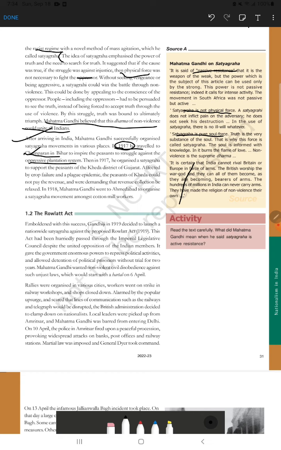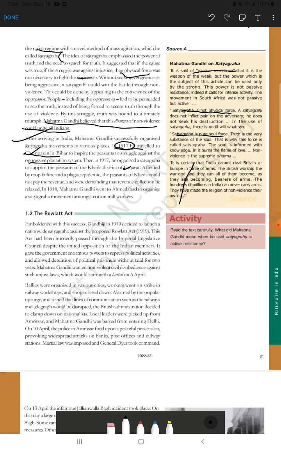Second is all about Kheda. In 1917, Gandhi organized a satyagraha to support the peasants of Kheda district of Gujarat, right? Here also the peasants were involved, but in Kheda, Gandhi joined the peasants who raised their voice because of increased revenues.